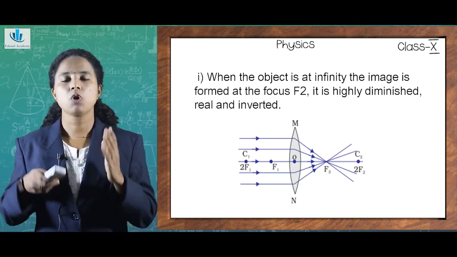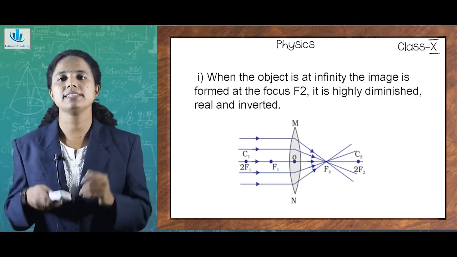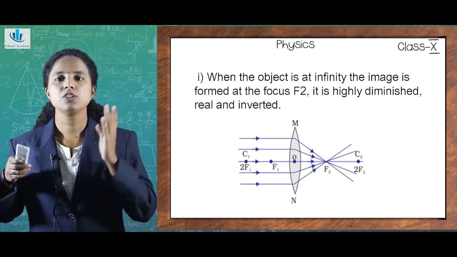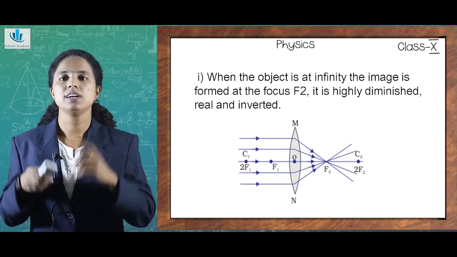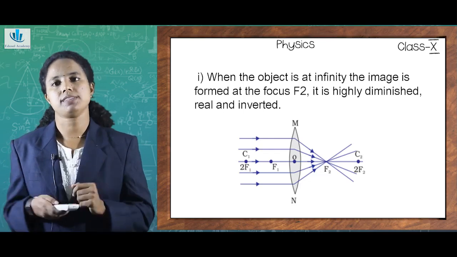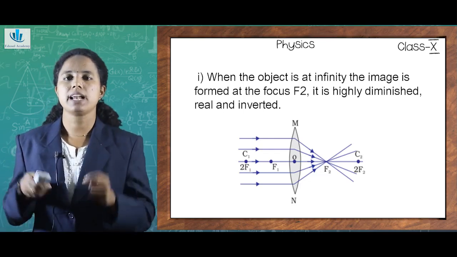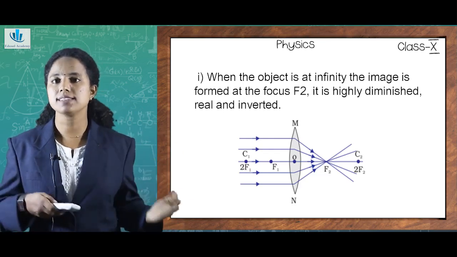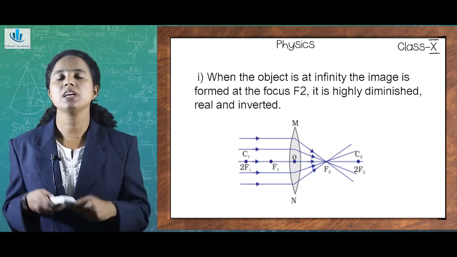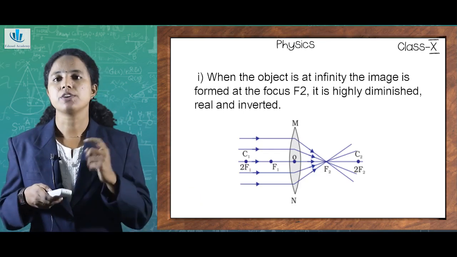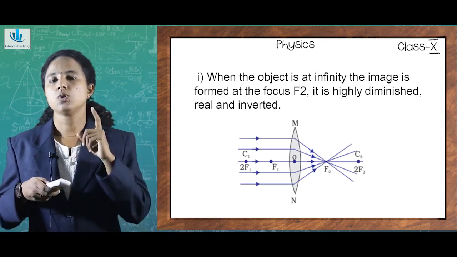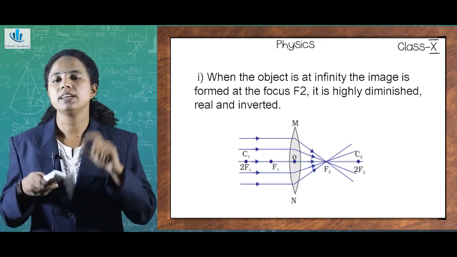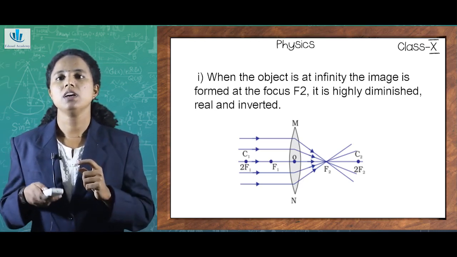For the left hand side of the optical center or the center of the lens, I will be having F1, 2F1 and C1 since the lenses have 2 surfaces. So if I place my object at infinity, the image will be formed at focus F2 on the other side. What would be the nature of the image? It would be highly diminished, real and inverted. So the general thing is that the real and inverted image would be formed.